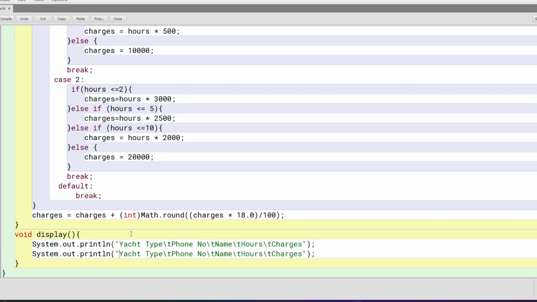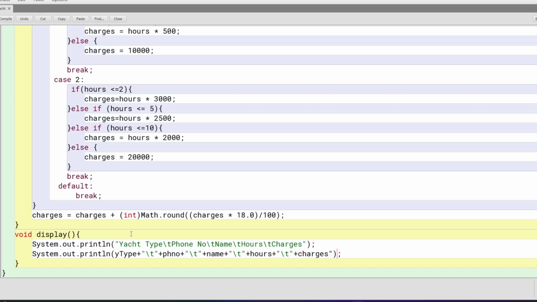yType, right? yType plus tab plus ph number plus tab plus name plus tab plus hours plus tab plus charges, and that's it, right?